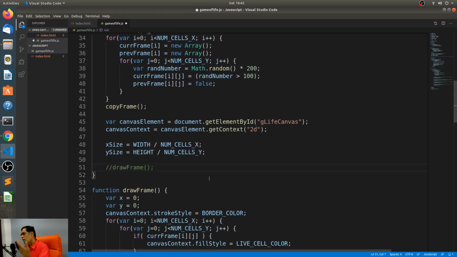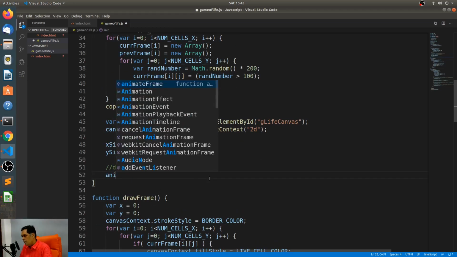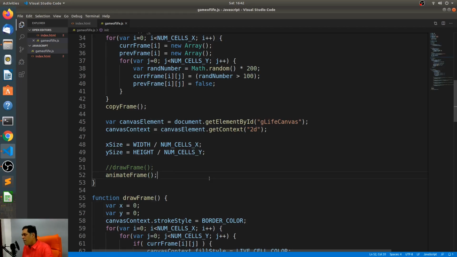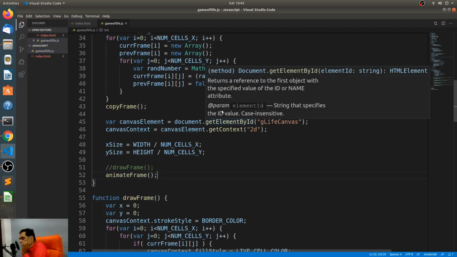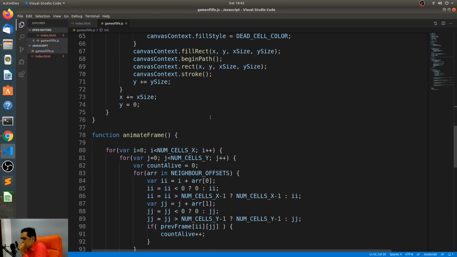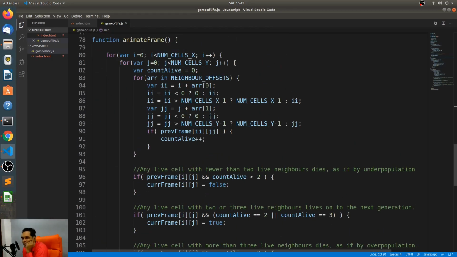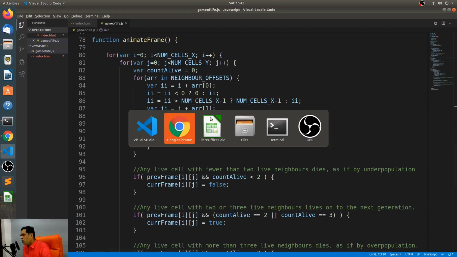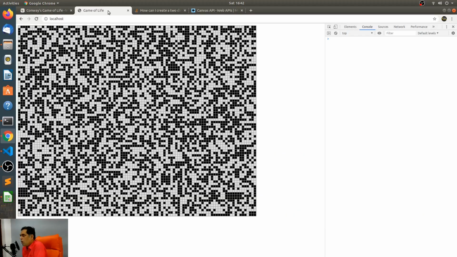I don't have to do that. I can call the animate frame, because the animate frame will call the draw frame. That's a self-calling function. I mean, it's not technically recursion, it just calls itself over and over again.